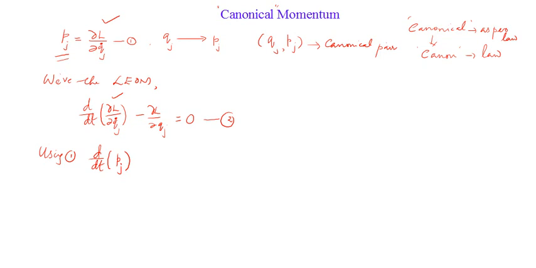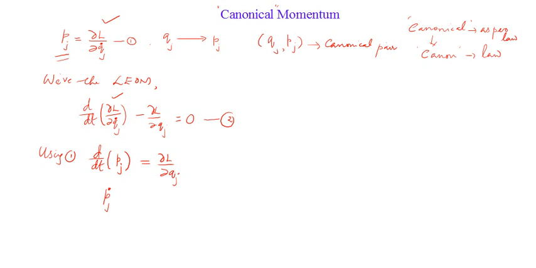So it's actually minus ∂L/∂Qj. Let me take it to the other side of the equation, so it will become plus. So it is ∂L/∂Qj, right? Now one more thing, see what is d/dt of Pj by our notation that we are currently following. Can you write it as a time derivative of Pj, right? Okay, so I can write this one as Pj dot.